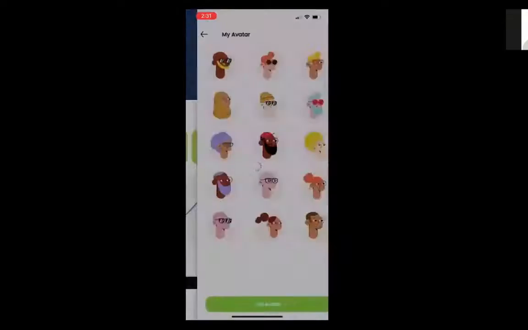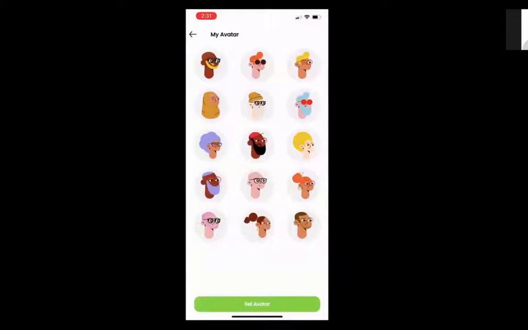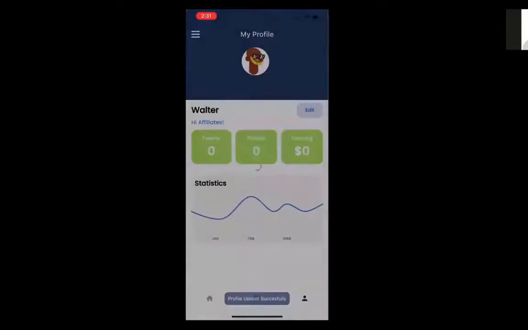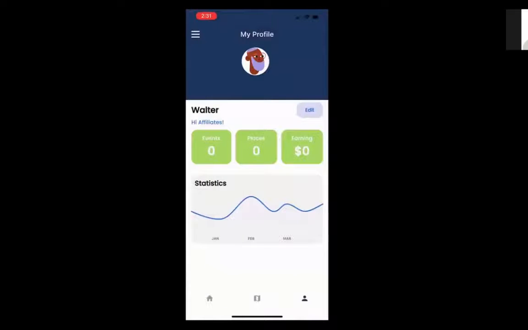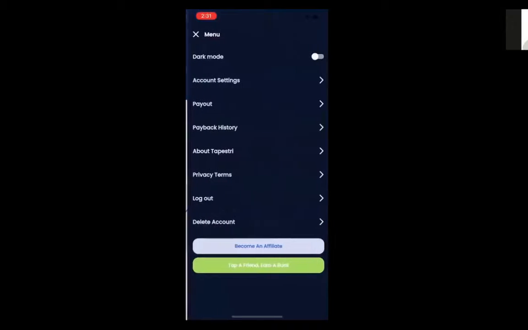Or I could change my avatar. So I can select a new avatar. This guy looks pretty cool. And that's my new avatar. So the app is purposely very, very simple. We want all the work and all the heavy lifting to be within the app. But for those who are seeing tremendous value with this app, we encourage you to share it. And I'll show you how that's done.